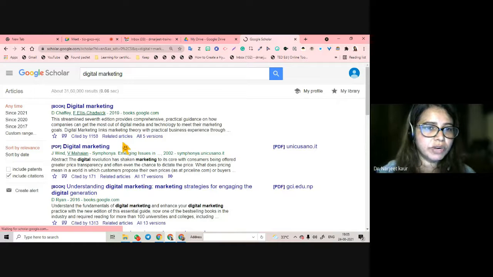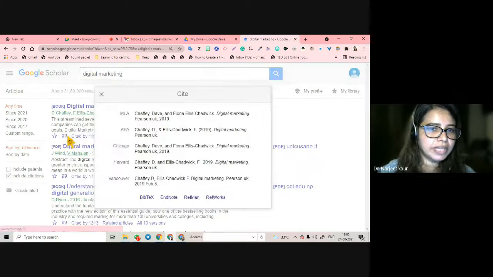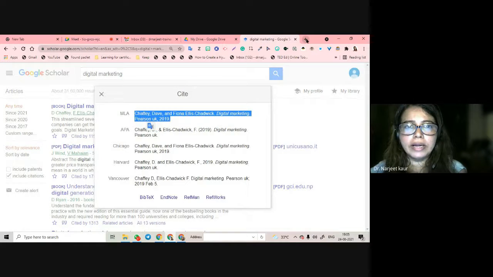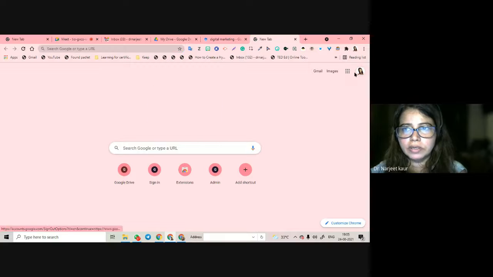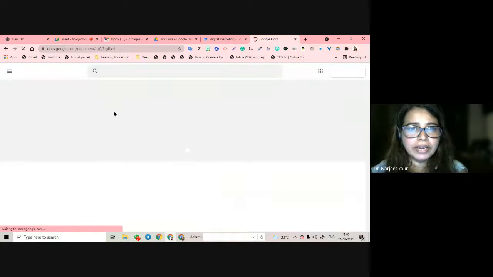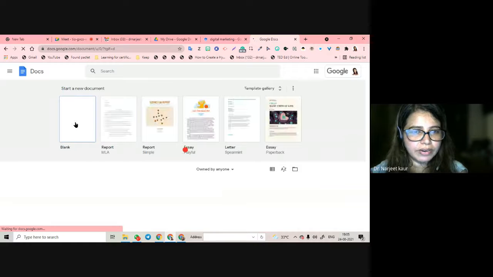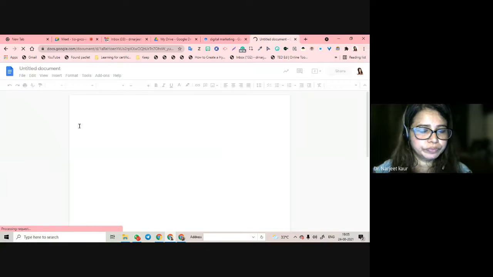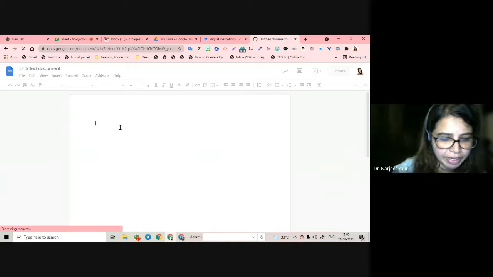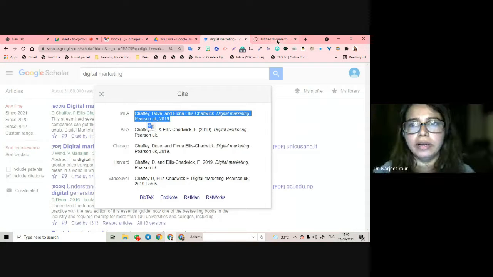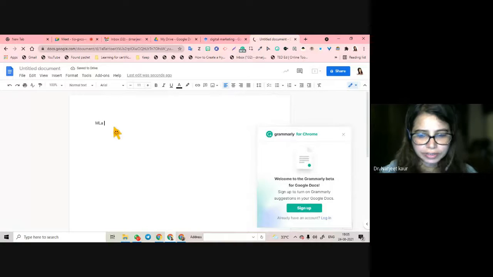For example, this is what I'm looking for. I click on citation. I copy this MLA, Control C. I come back to a document here. Okay. And I create a table of contents. How do I create a table of contents? I write what? MLA first. This is what I had copied, huh? हाँ, yes. MLA. So I write MLA first.